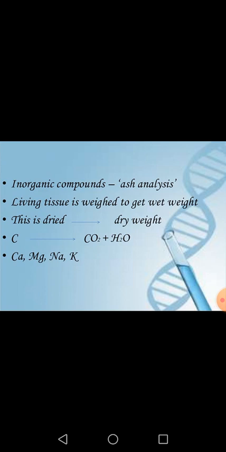Then we have to release carbon from it. So how can we remove carbon from it? We will burn the whole dried living tissue. While we are burning it, all the carbon will make a compound with the oxygen and form CO2, and the remaining water will be released in the form of water vapor. So the ash contains only the inorganic compounds.